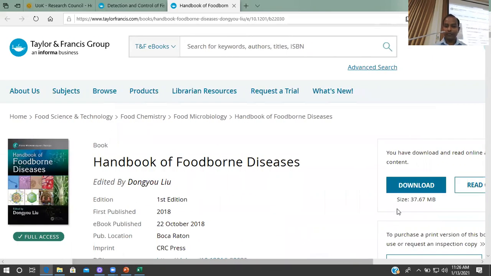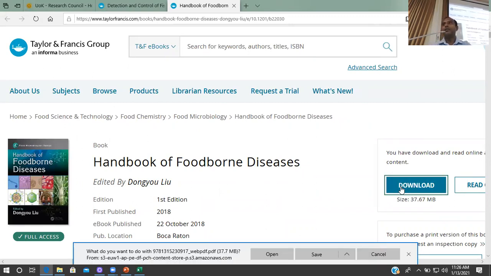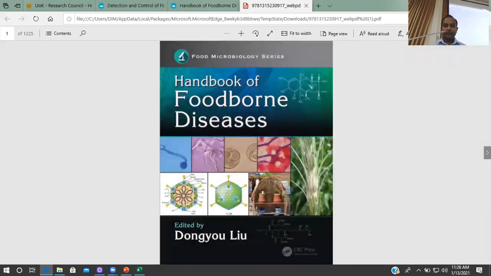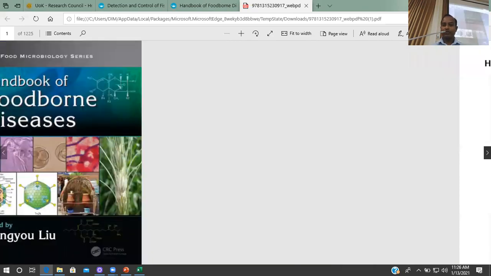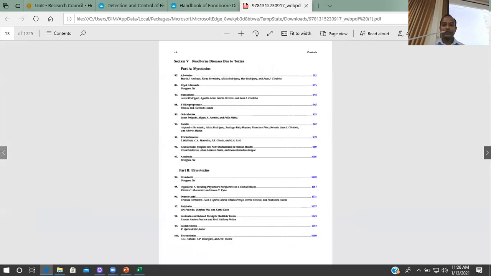So all these books have perpetual access. That means since we have already paid, like we have purchased a printed book, these books we will have the perpetual access for the future as well. So we have the full text of this book.